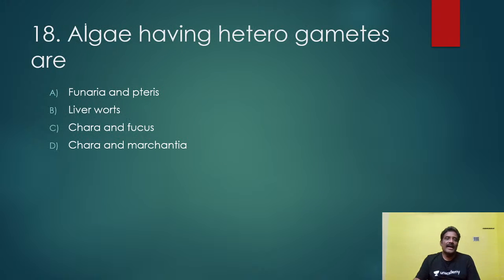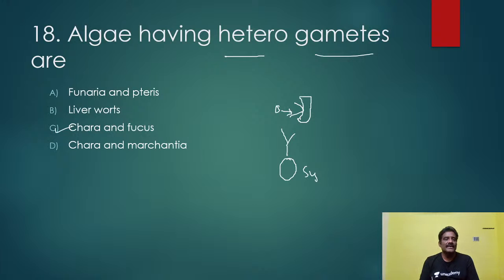Algae having heterogametes. Heterogametes are where one gamete is small and the other gamete is different, both in different structures, with flagella. Fusion occurs between them and syngamy happens, resulting in the formation of a zygote or syncytium. This type of heterogametes is observed in Chara, belonging to Chlorophyceae, and Fucus, belonging to brown algae. This is right.